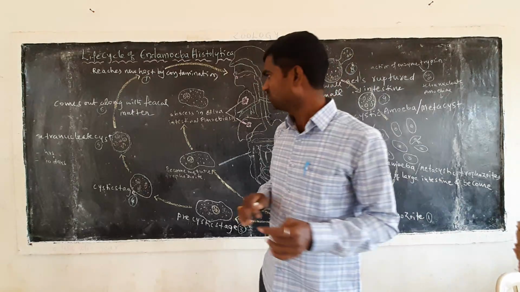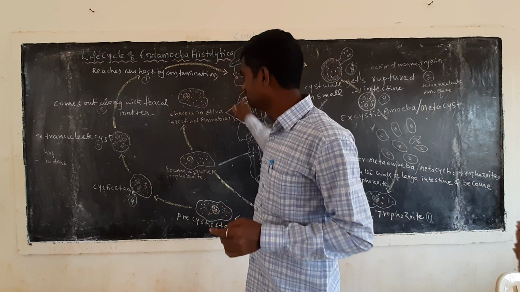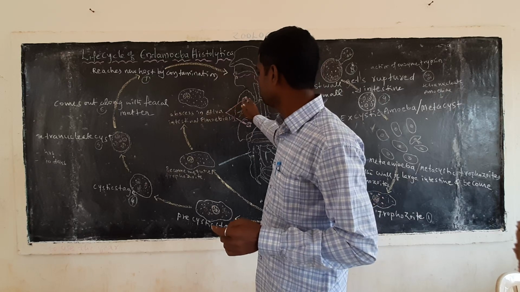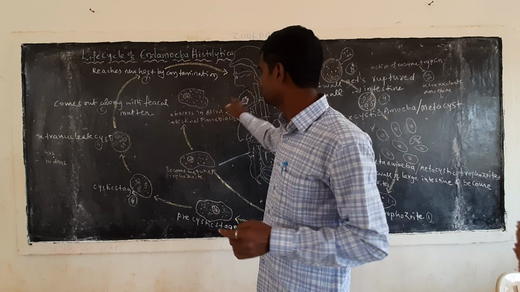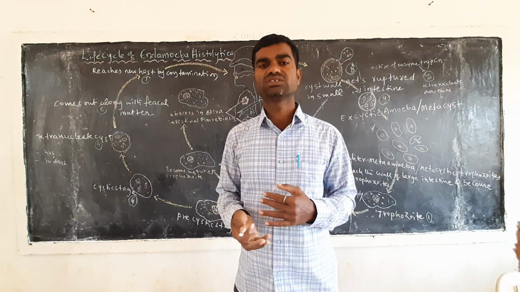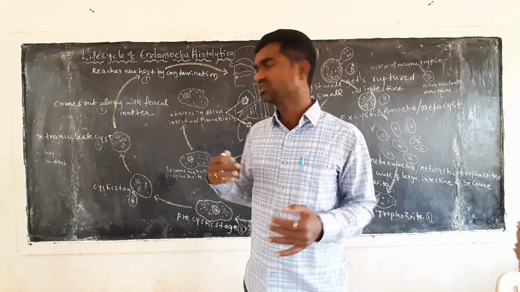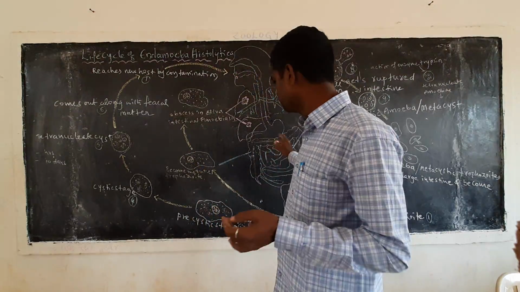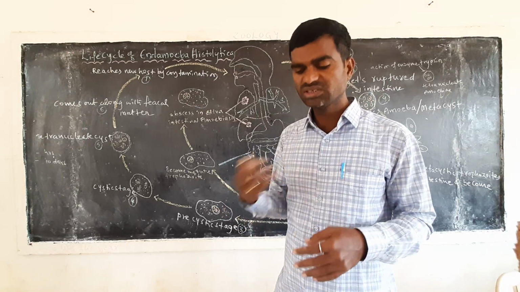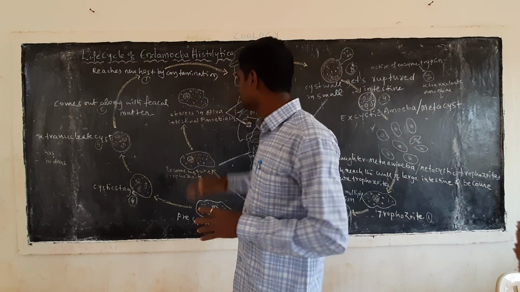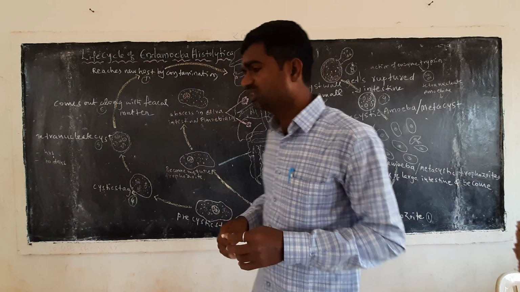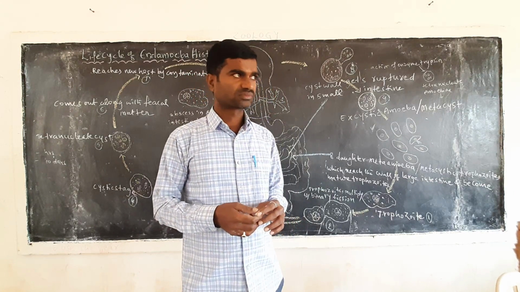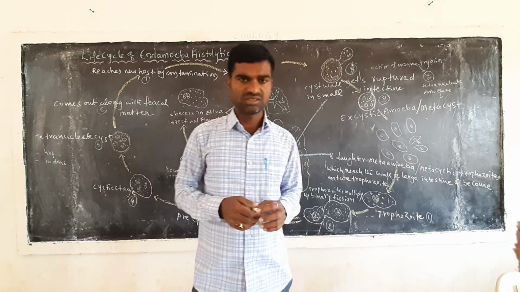It is infective to the remaining other parts: lungs, liver, kidneys, and small intestine, large intestine, and so on. So this is the life cycle of Entamoeba histolytica in the human being.